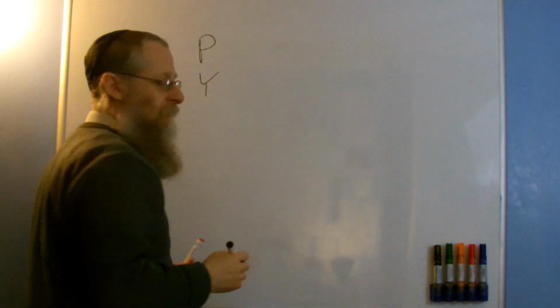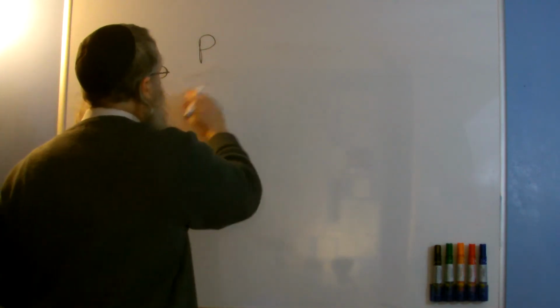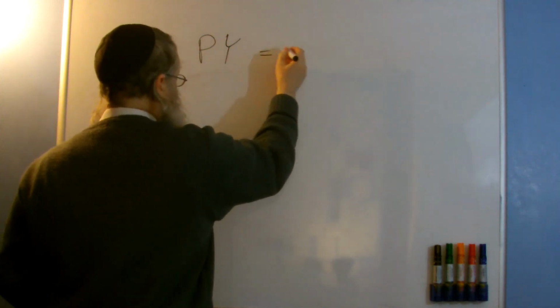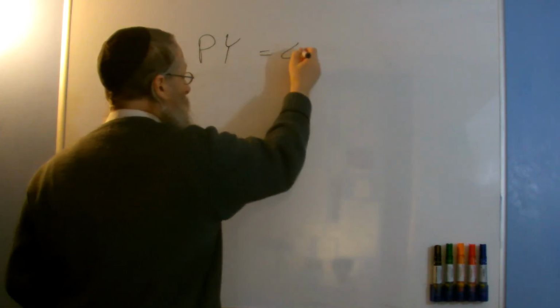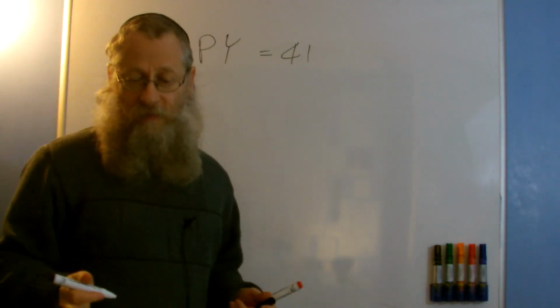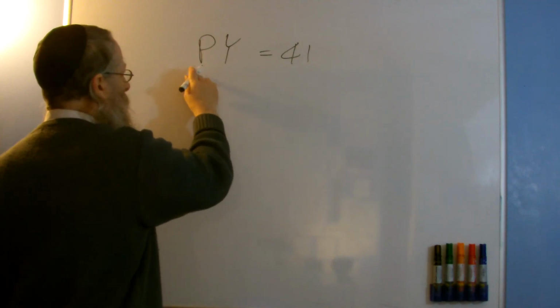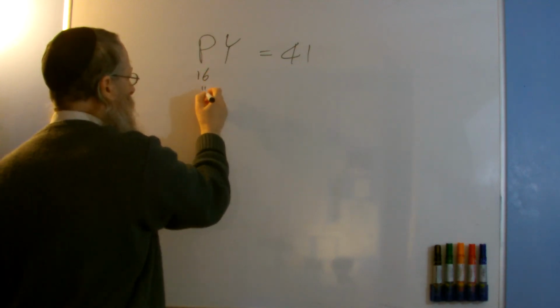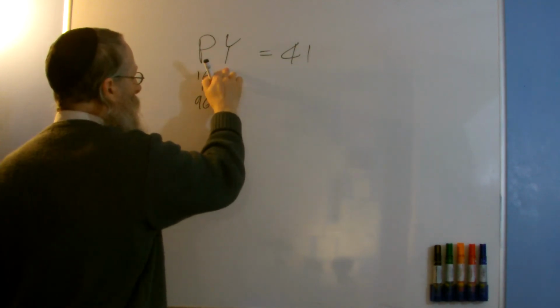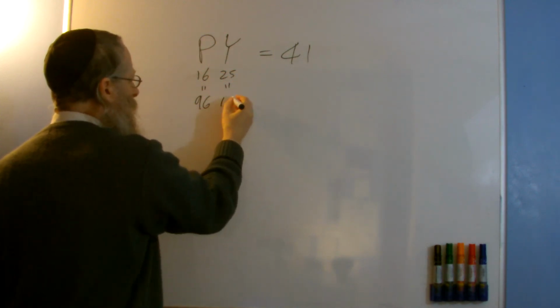P-Y, pi. P we had, I'm just going to do it this way. P we had was 16 and 25 is 41. If we then take the large value, P is 16 and 16 equals 96 and Y is 25 and the word 25 equals 149.